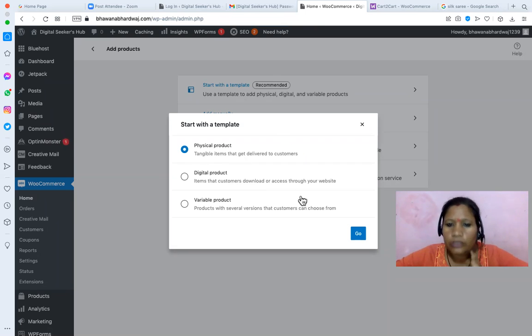So right now we are going for the physical product. Let's go for it. Means the product name, the product description, the product cost, any discount to give on the product, all the images of the product, the videos of the product. So these are the product attributes. And the product has variations. All these things should be ready before getting started with the online store,